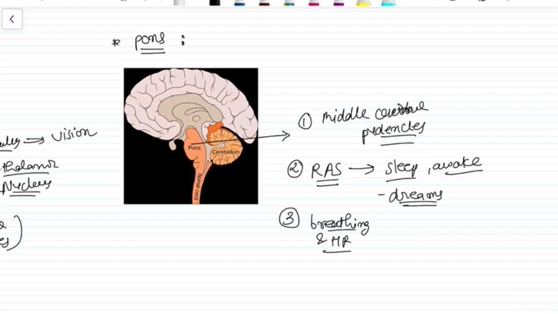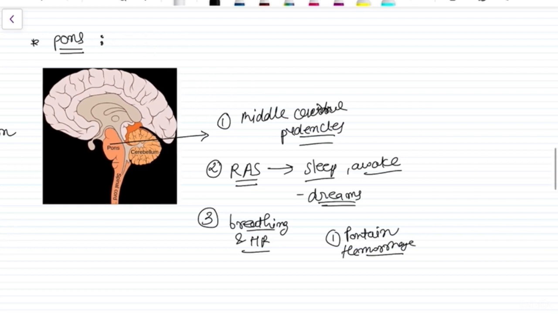One thing, when there is a pontine hemorrhage, that causes pinpoint pupil, right? So it is a differential diagnosis of pinpoint pupil, when there is OP poisoning, then this pontine hemorrhage.